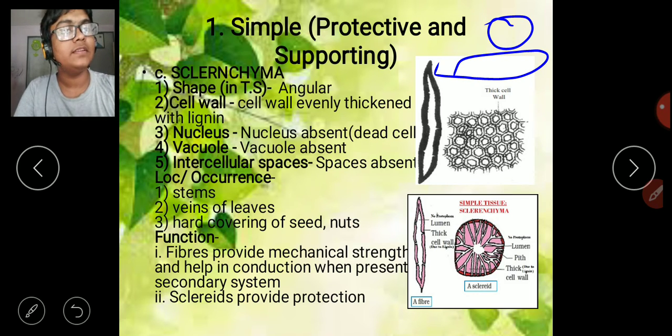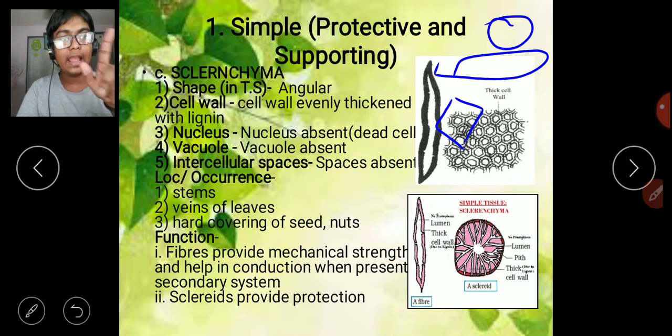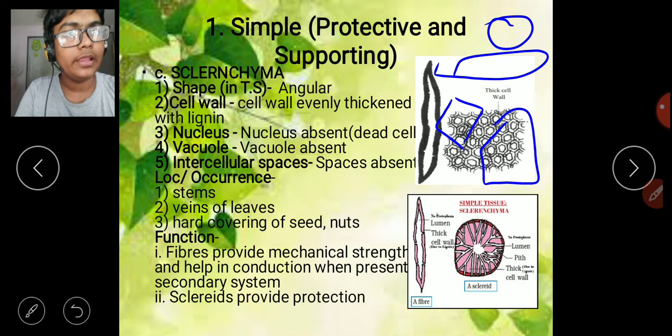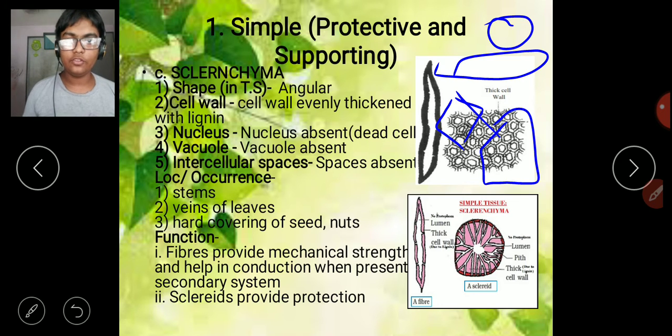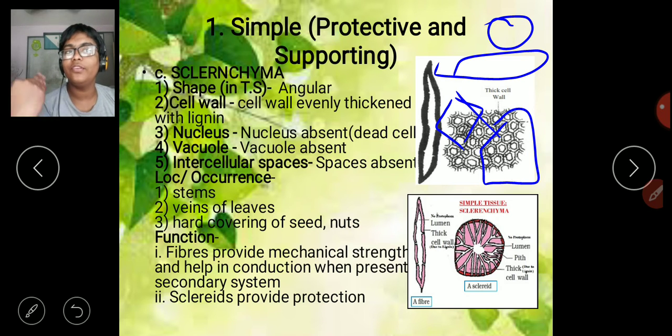That means they will be having angles. That means they will be geometric angular shapes. We can see this is somewhat like a hexagon. Yeah, if we just zoom in, you will understand that it's like a hexagon. So it has angles. Okay, so in the collenchyma we saw that the cell wall was unevenly